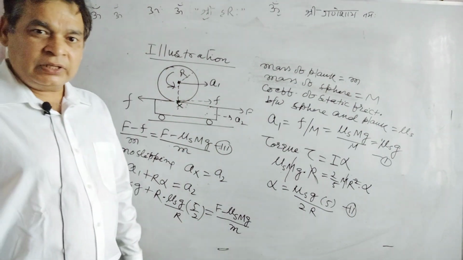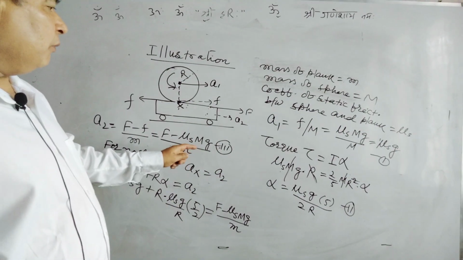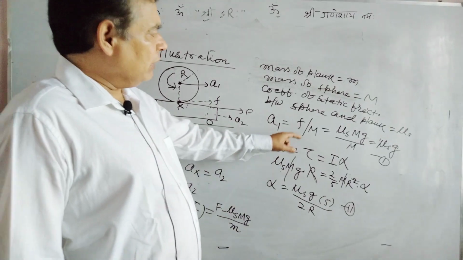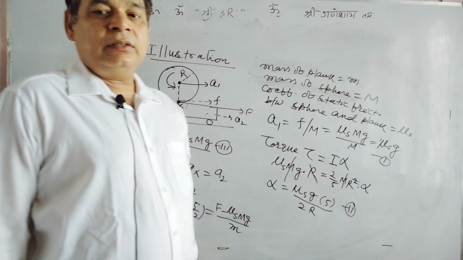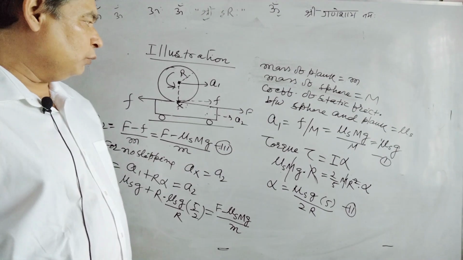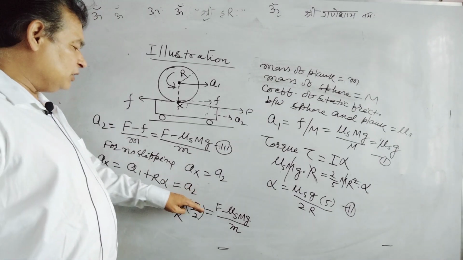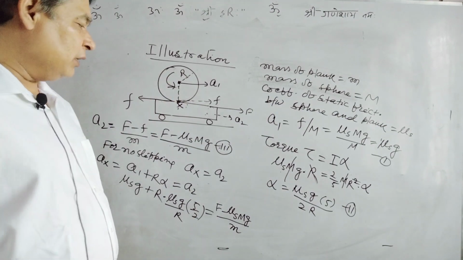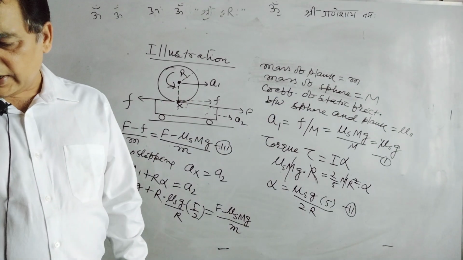Why maximum? Because we have taken limiting friction here, everywhere limiting friction. Only up to this value of F can be adjusted by friction for no slipping. So F can be calculated, and you can find out F.